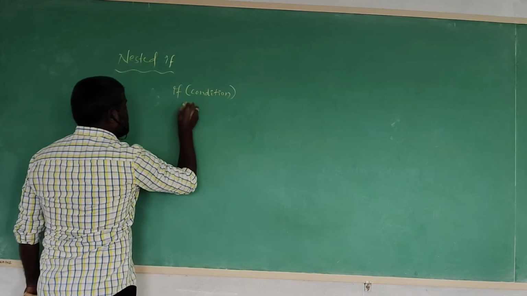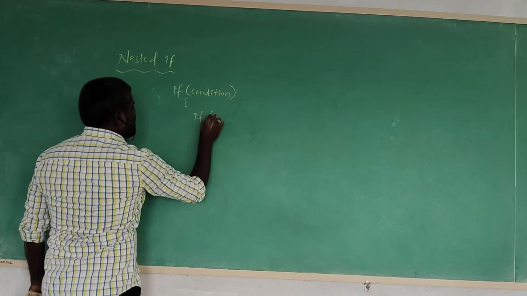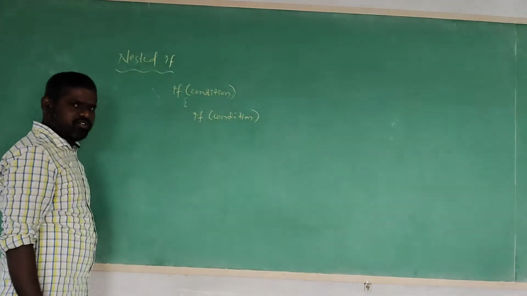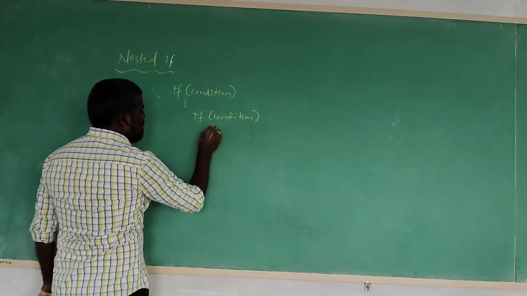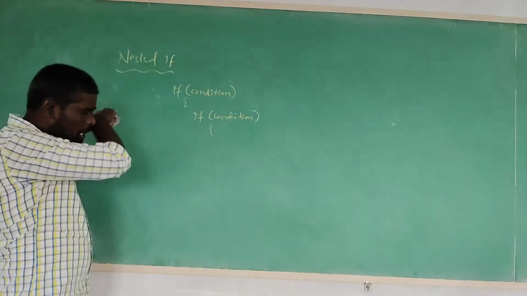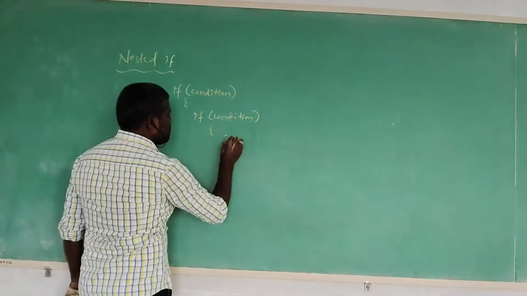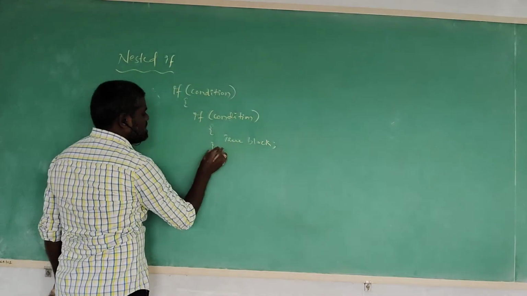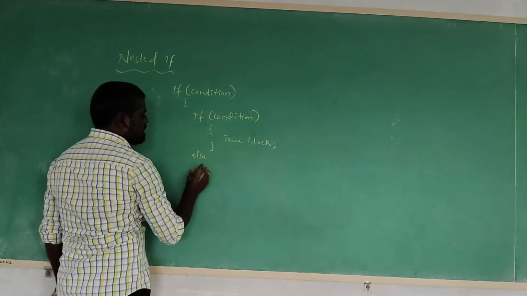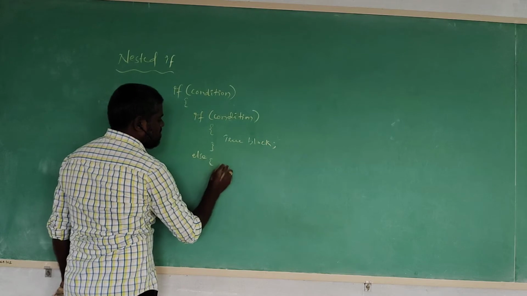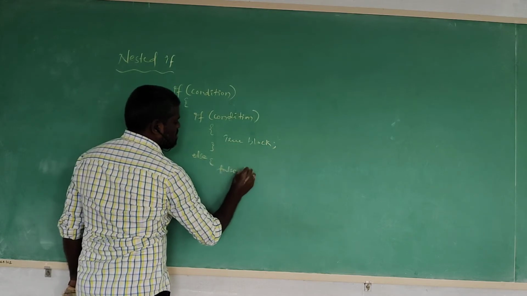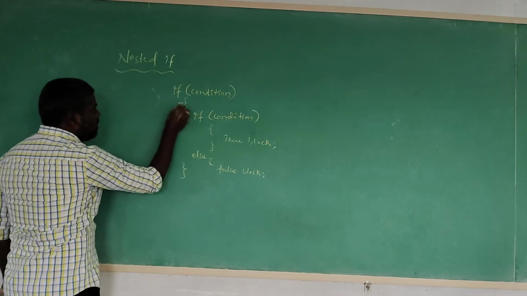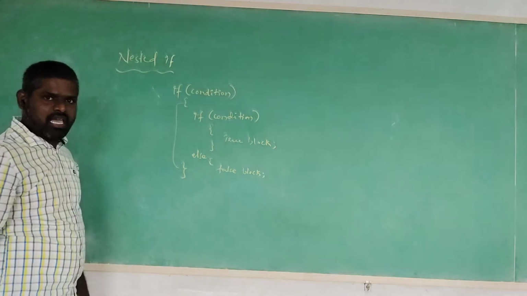If the condition is satisfied, then it is going to check another condition. So if the inner condition and outer condition are true, then it is going to execute the true block statement. Otherwise, the inner if statement's false block statement is executed. Maybe the outer if condition is not satisfied.